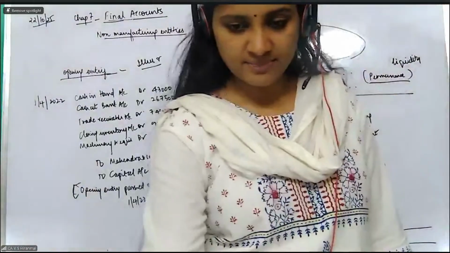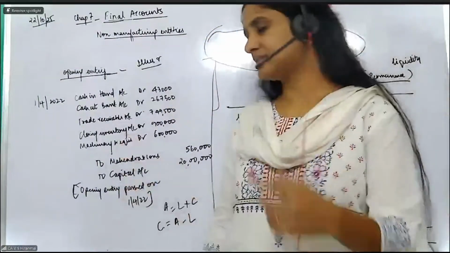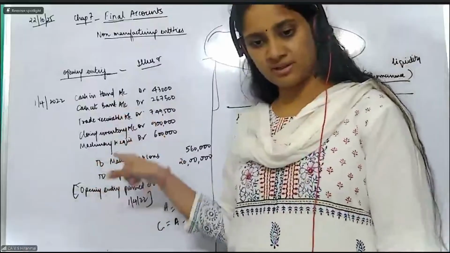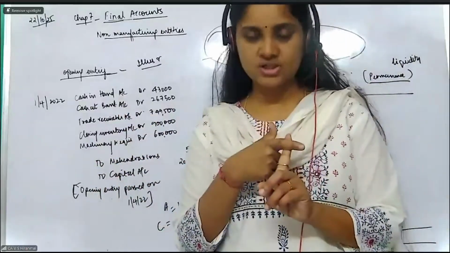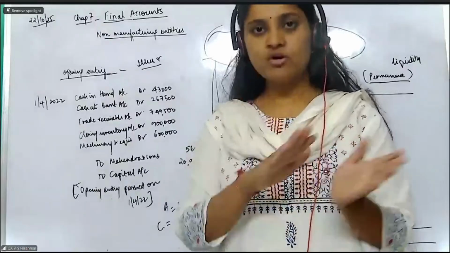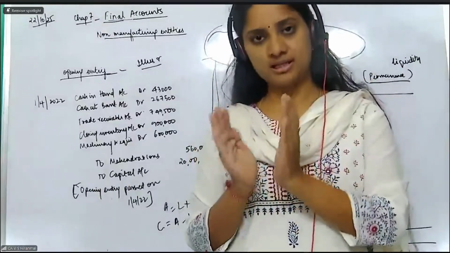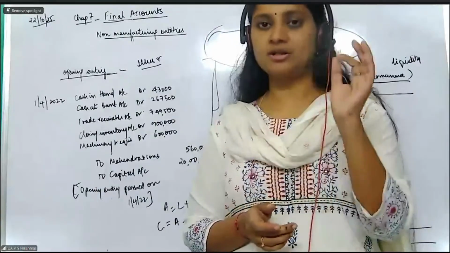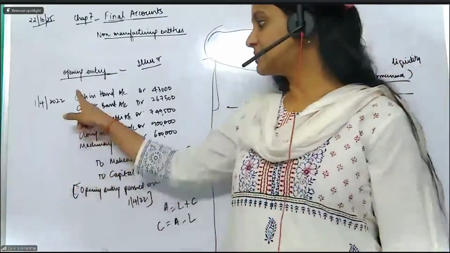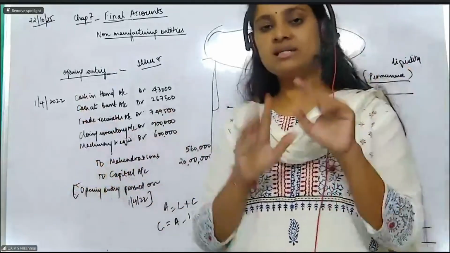Everybody else? Okay, once again, repeating the opening entry. Vishwas, I think you're asking again. Please listen carefully when I am repeating, okay? Opening entry will come only in case of balance sheet items. To bring forward the last year balances into the current year books, you are going to pass the opening entry. One single opening entry on the opening date. Assets will be debited, liabilities and capital should be credited. This entry will always match.